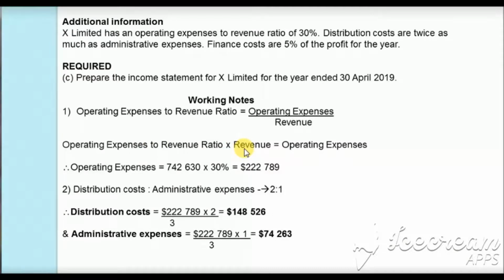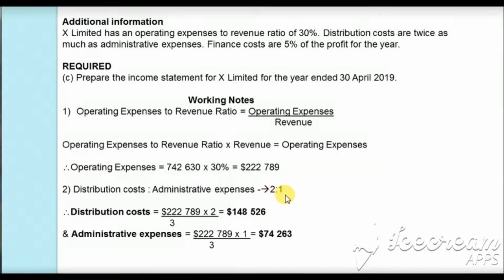We have the value of revenue which was given in the information before bit B of the question. So now we will calculate the operating expenses, which is equal to $742,630, which was given as revenue, times 30%. We will get the operating expenses as $222,789.